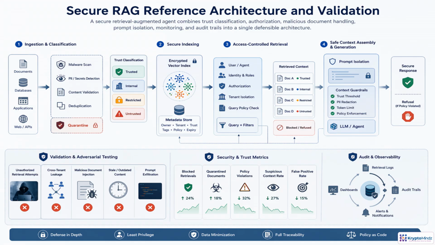the agent responds. Validation should attack the system directly: unauthorized access, tenant leakage, poisoned documents, stale content, and prompt exfiltration. Finally, logs and metrics make the architecture auditable and improvable.